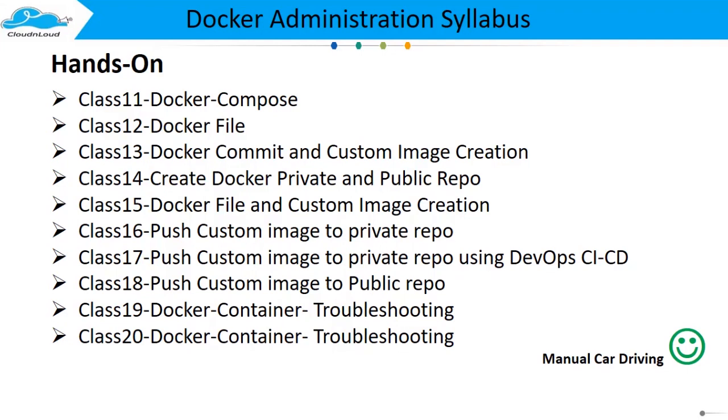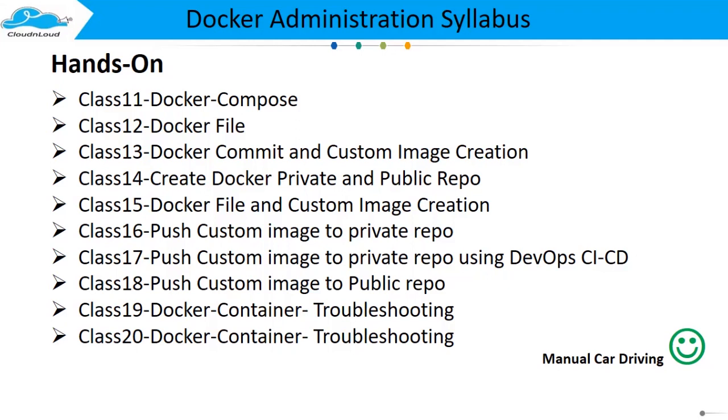How do we create a private repository and a public repository? Using the Dockerfile, how do we create a custom image? How do we create a custom image and push it to a private repository, and do so using complete automation with DevOps CI/CD?